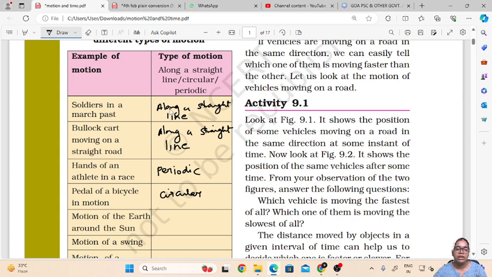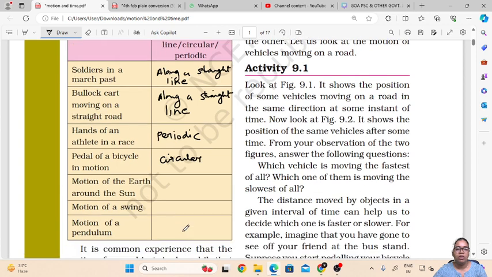Then the motion of the earth around the sun. The earth moves around the sun in a circular direction. So this example is of circular motion. Then motion of a swing.